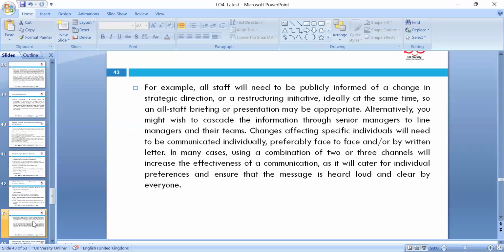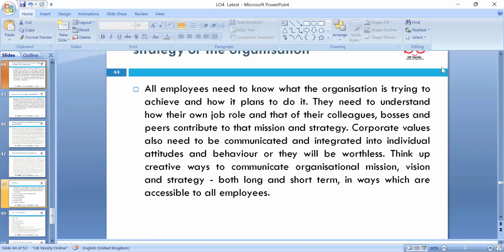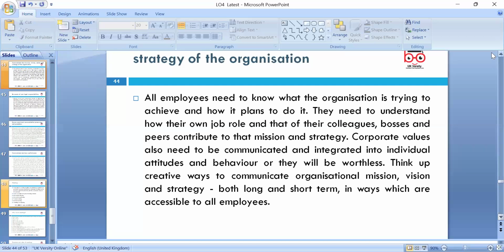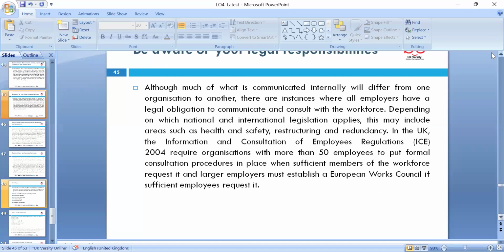So at the end of the day, you want to communicate the company's affairs or tax affairs with, for example, all the staff, who will need to be publicly informed of changes in strategic direction, restructuring, mergers, and acquisitions. We need to make sure everyone hears loud and clear what the future is. Even the company's financial report and annual report show the future plan of the company. We communicate with all the stakeholders interested in our financial statements and corporate values, of course, what we are known for as a company: mission, vision, strategies, short-term and long-term.